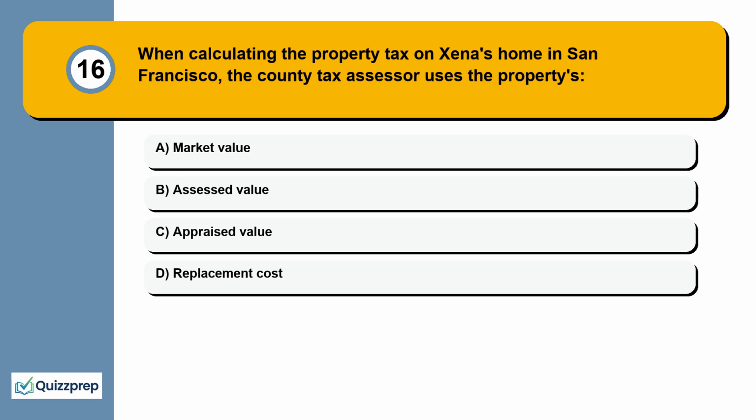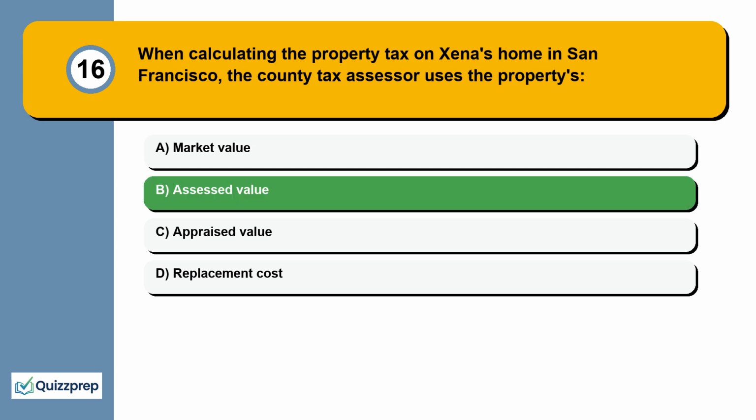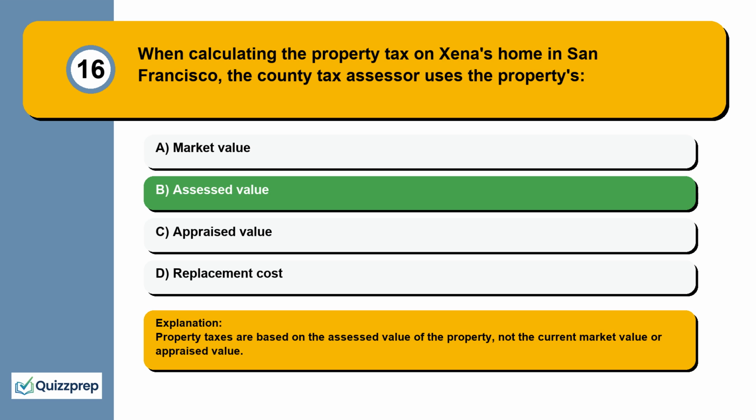Question 16. When calculating the property tax on Zena's home in San Francisco, the county tax assessor uses the property's market value, assessed value, appraised value, replacement cost. Property taxes are based on the assessed value of the property, not the current market value or appraised value.